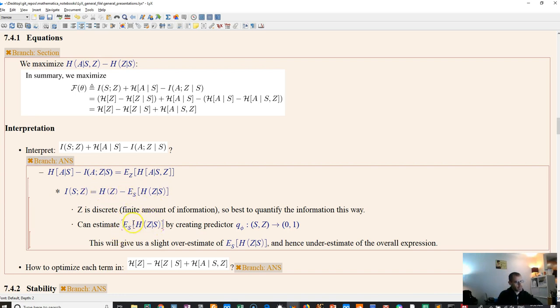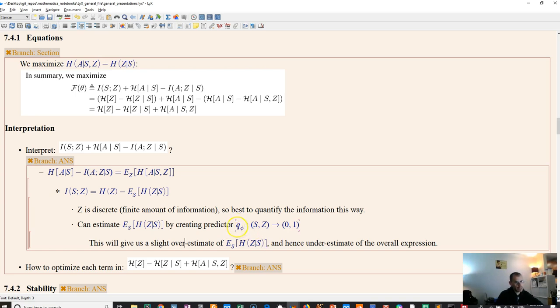And we can estimate this by just creating this predictor, which we'll call Q phi, which maps from S and Z to 0, 1. So it's just giving us, for each Z, the probability that it is that skill, Z, right? So this will give us a slight overestimate of this. Okay, it should give us approximately that, right?